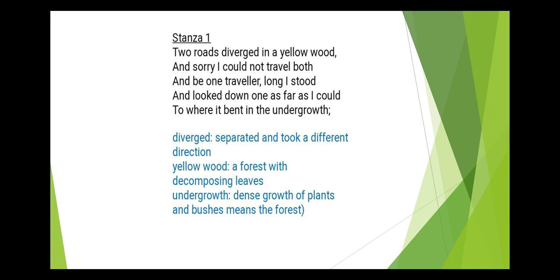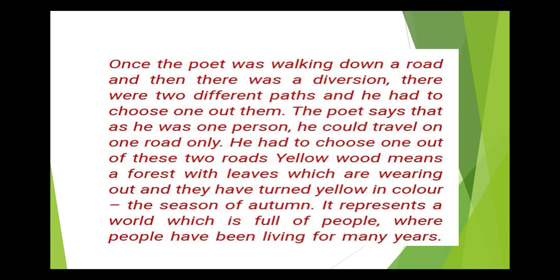This stanza means that once the poet was walking down a road and then there was a diversion. There were two different paths and he had to choose one out of them. The poet says that as he was one person, he could travel on one road only. He had to choose one out of these two roads.